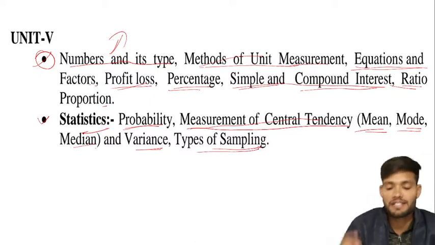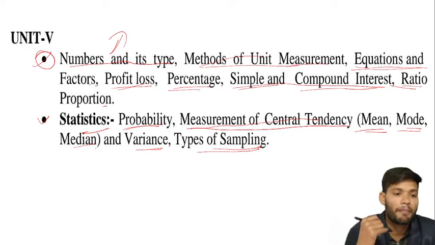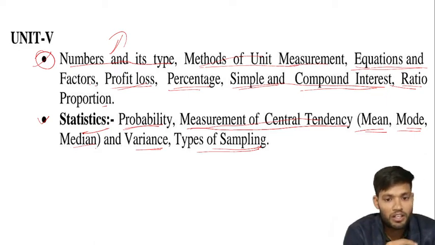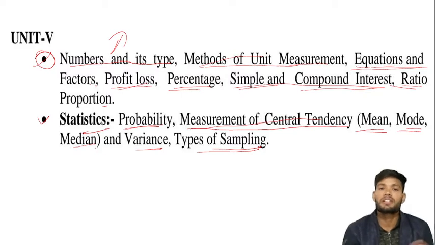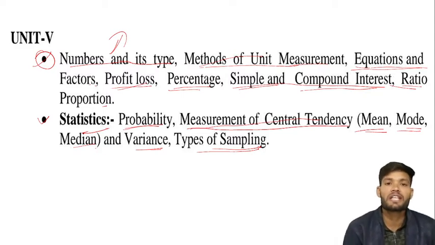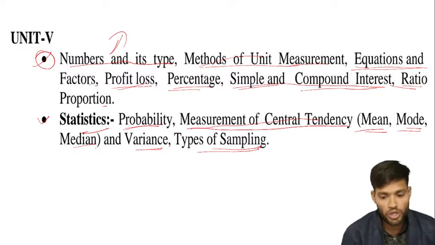So we will divide this unit into two major aspects: first, all the miscellaneous topics, and second, statistics. Now we will start.